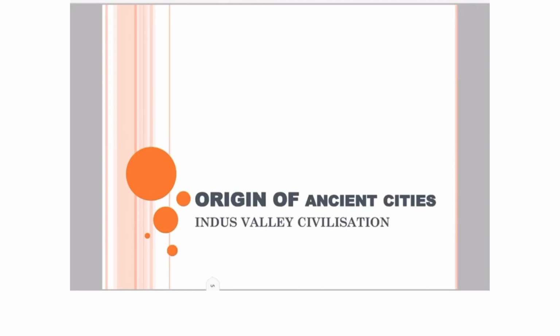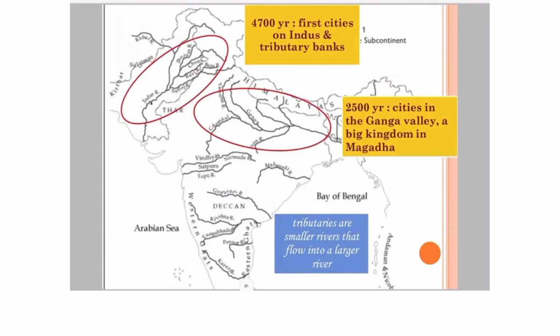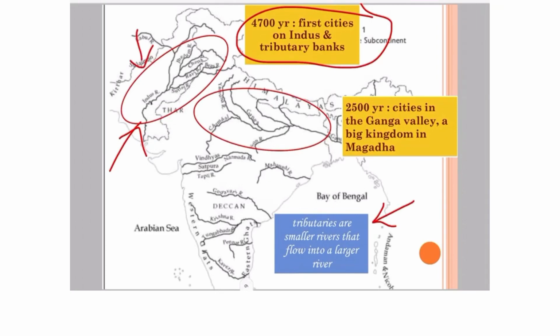Now, having covered agricultural crops, we will discuss the origin of some of the ancient cities. Look at the river Indus and its tributaries here on the map. Let me remind you what tributaries are: these are small rivers that flow into a larger river and join the stream of the main river. About 4700 years ago, some of the earliest cities flourished on the banks of the Indus and its tributaries. Later, about 2500 years ago, other cities also developed on the banks of the Ganga and its tributaries. I have highlighted the Ganga and its tributaries here.